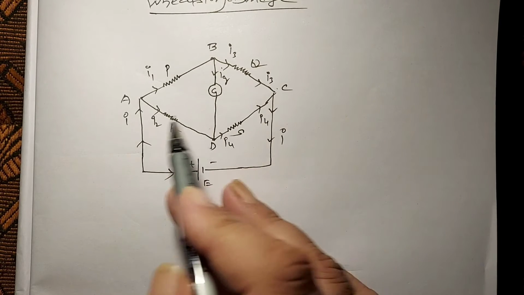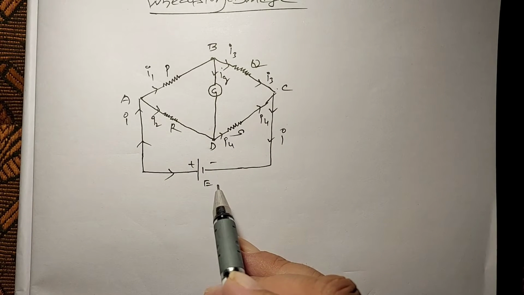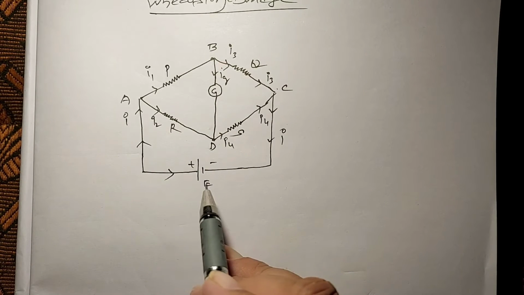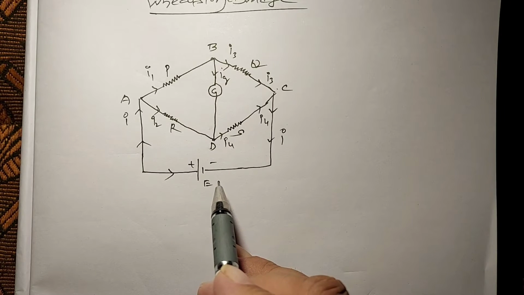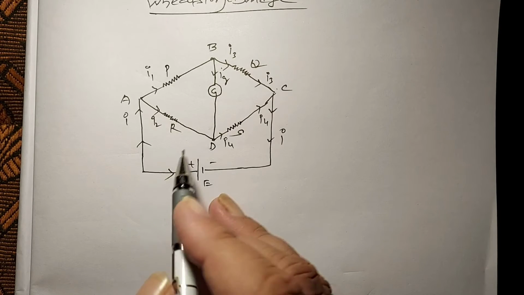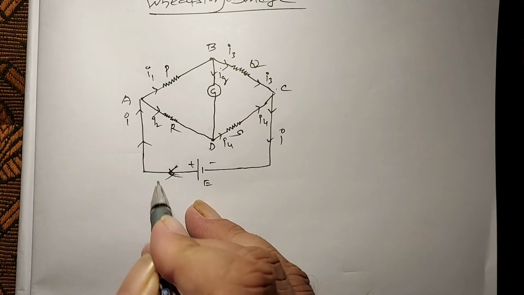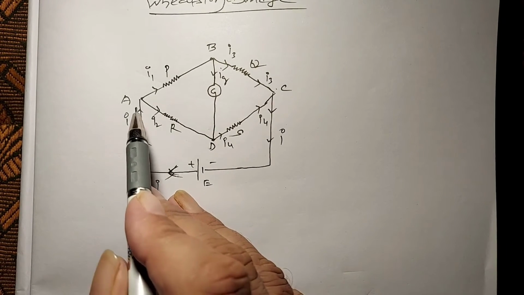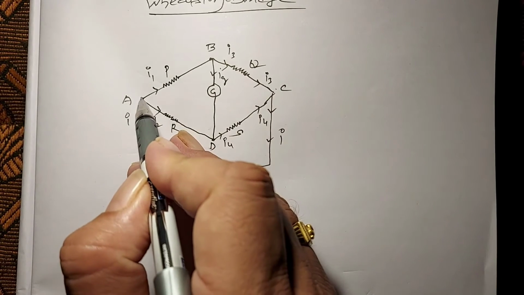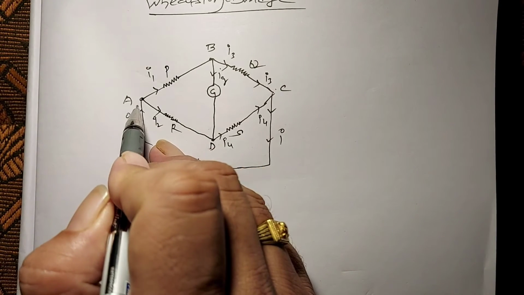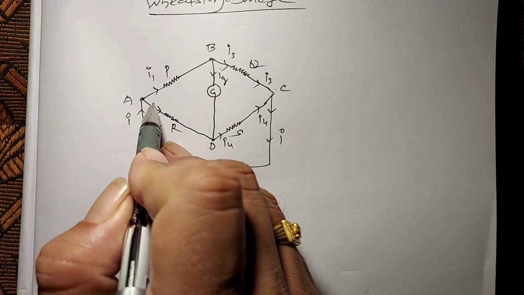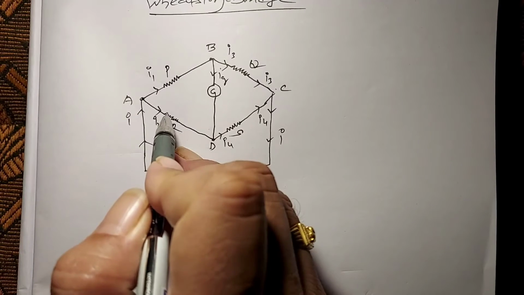Let me explain the circuit. This is a battery, and the current coming from the battery is I. This current I is split into two currents at junction A, that is I1 and I2.